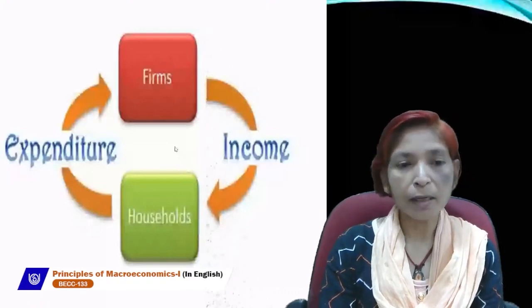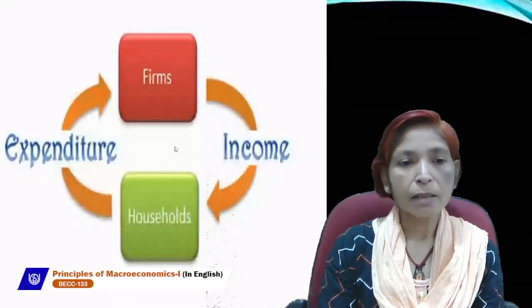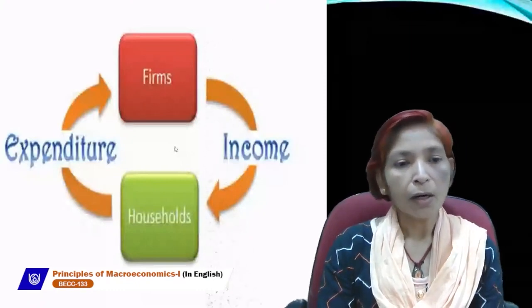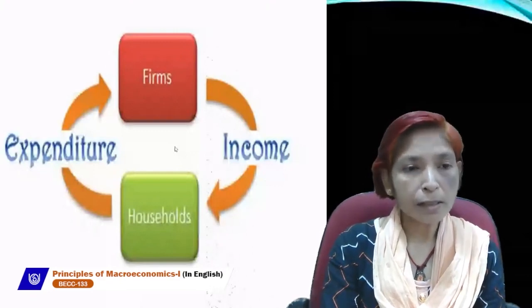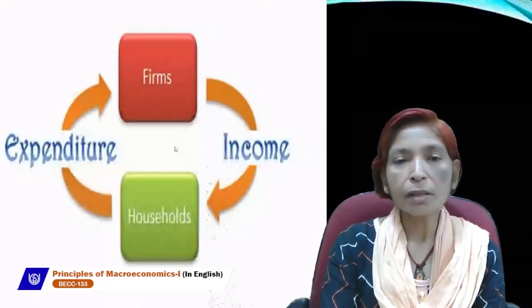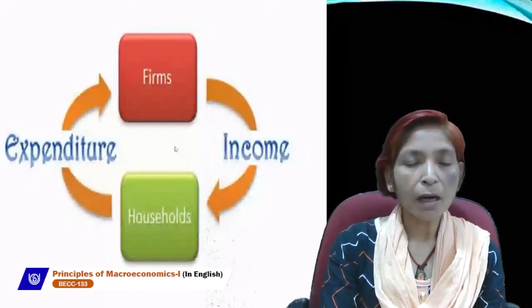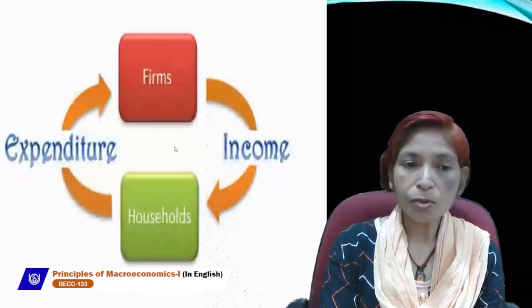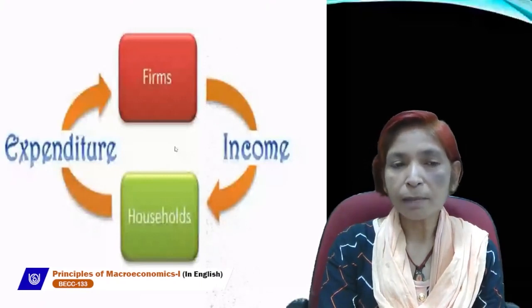These transfer payments are like old age pension, scholarship, unemployment allowance, donations, gifts, grants, etc. These are called transfer payments.